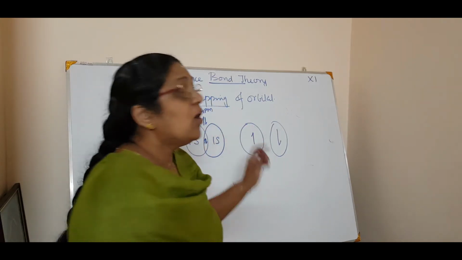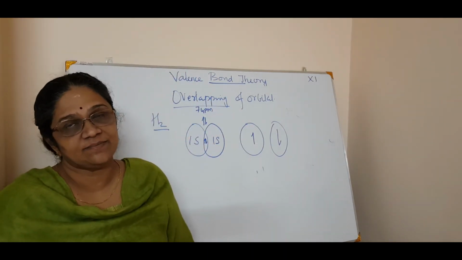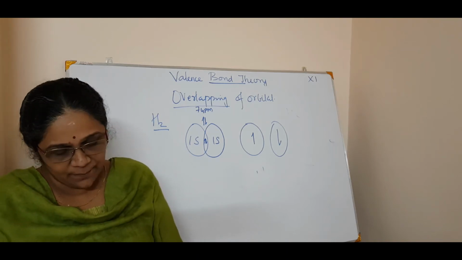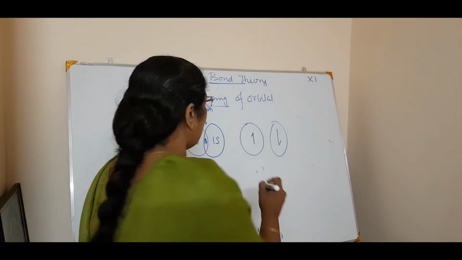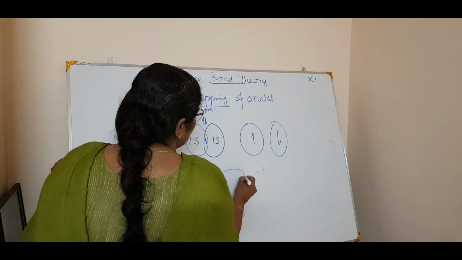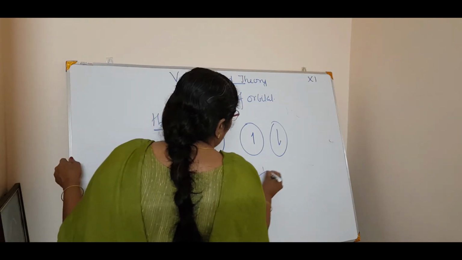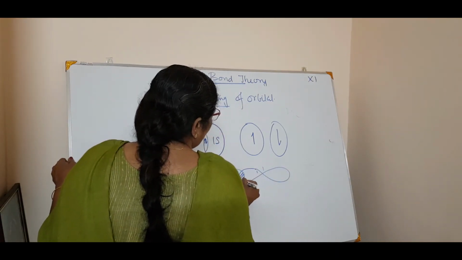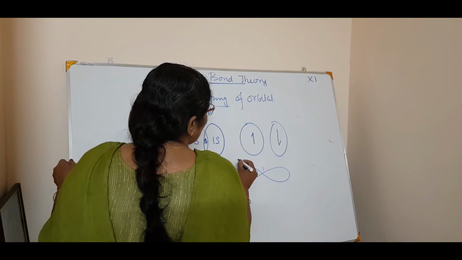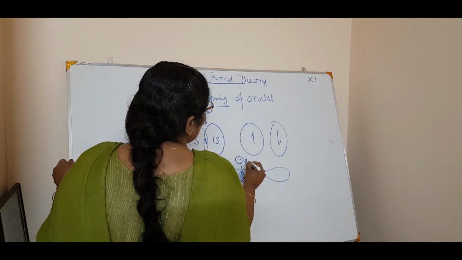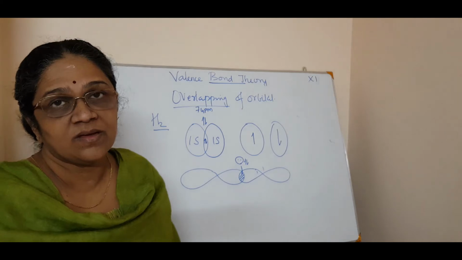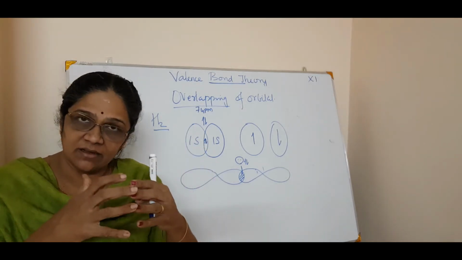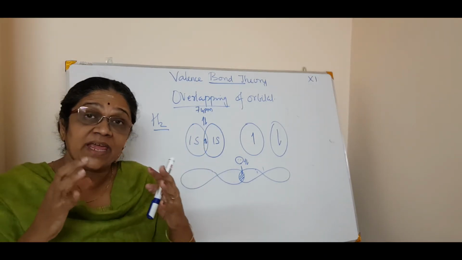So, that is called overlapping of orbitals. So, that is simple. Now, what is overlapping? The two atoms. For example, if you want a p orbital, the two p orbitals come, and here there is an overlapping, and there it forms a bond. Isn't it? With two opposite spins. So, just the merging, and you know, the strength of the covalent bond.